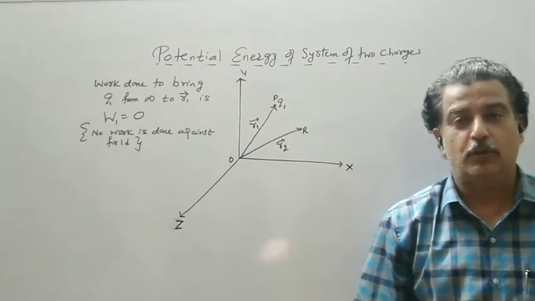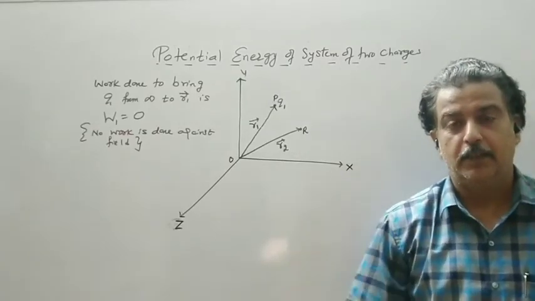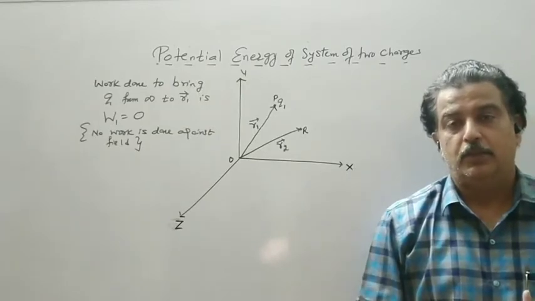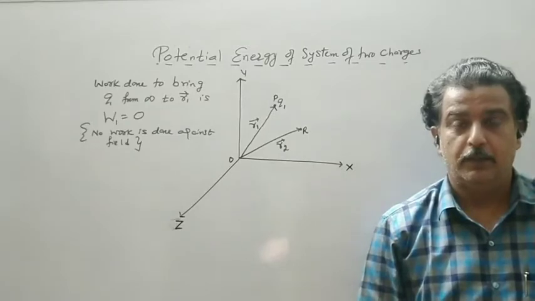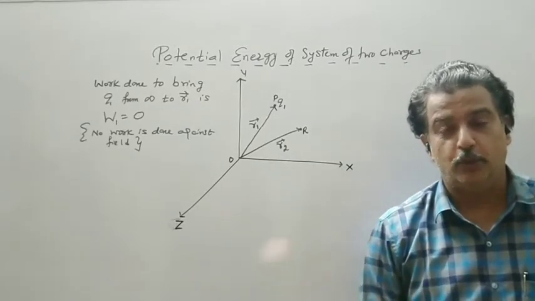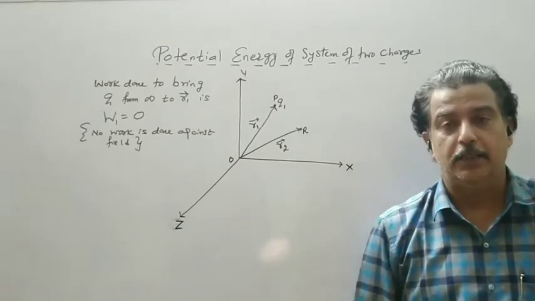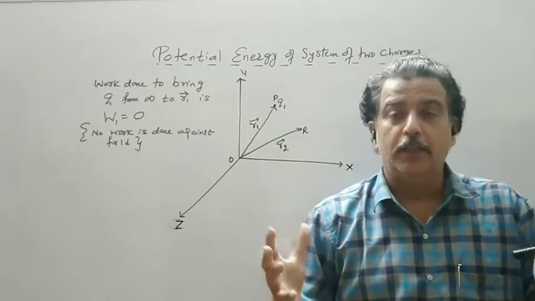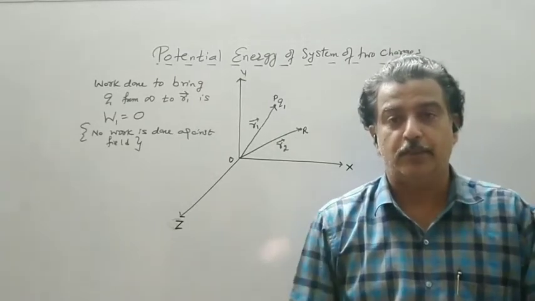It will always be 0 if the system has no source, khali class. Then you bring a second student. So you have to do work against that first student, because both have identical nature, both positive or both negative. So I have to spend energy. Spending this energy creates the potential, or the potential energy of the system rises, that becomes positive.